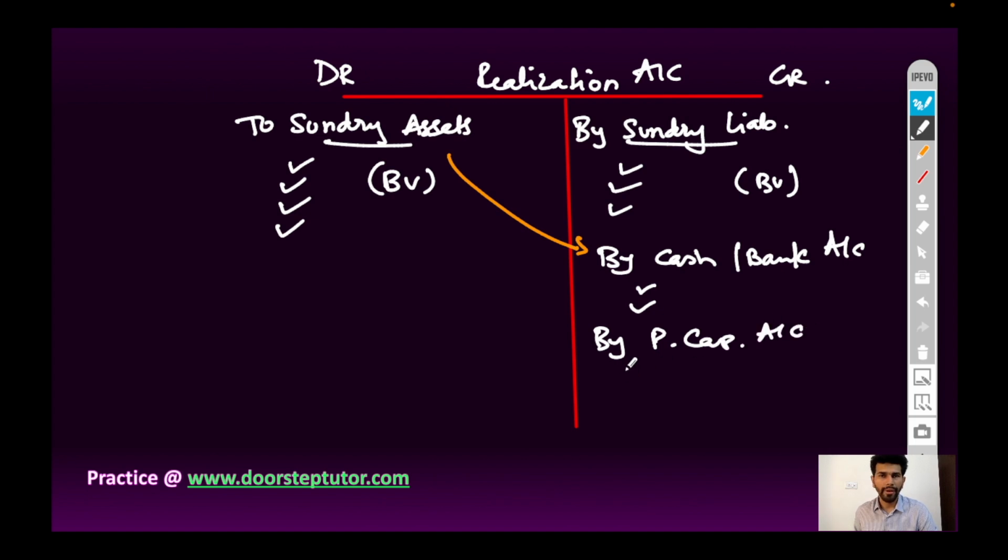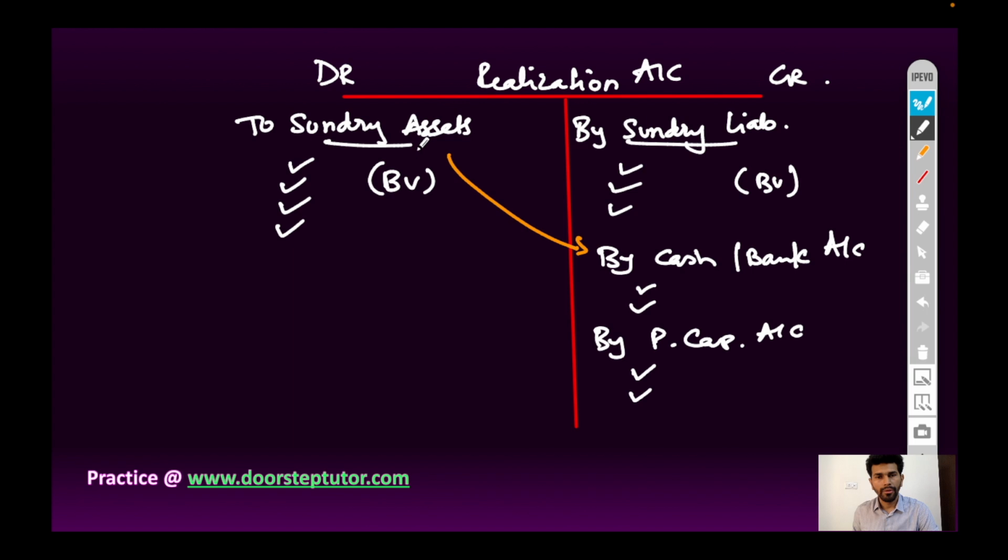For example, if furniture worth 80,000 rupees is taken over by one of the partners at the rate of 50,000 rupees, then the amount will be recorded over here at the taken over price.